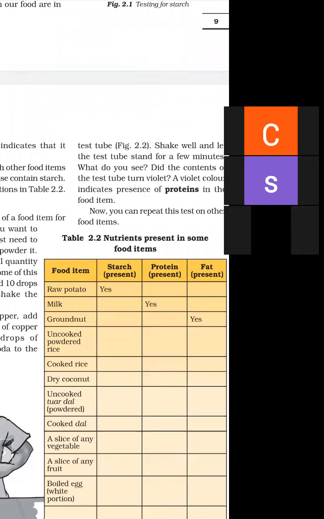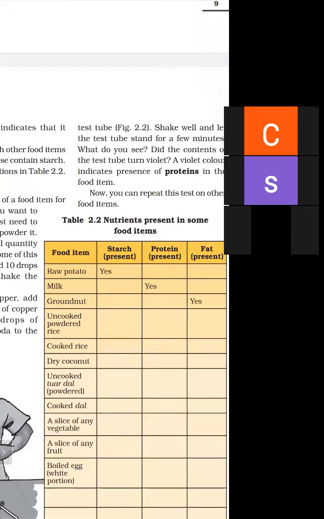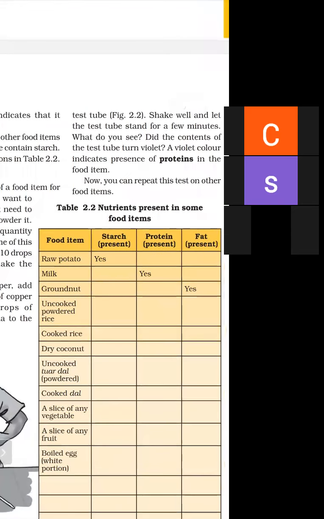And we can test groundnut, uncooked powdered rice, cooked rice, dry coconut, cooked dal, a slice of any vegetable, a slice of any fruit, and boiled egg. We can test these food items for whether they contain starch or not. For these tests, we require iodine solution.